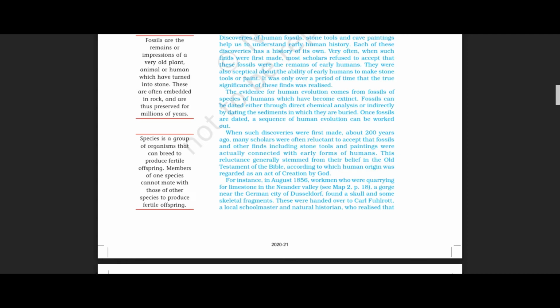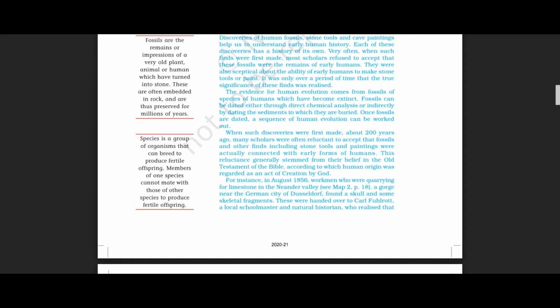In the Bible itself, what does it say? Yes, the human origin was regarded as an act of creation by God. So in the Bible it says that human creation was an act of creation by God. Human beings are created by God only. So the scholars refused to accept, or showed their reluctance, due to these reasons only. They said that because in the Old Testament it says all human beings were created by God. So this is the major reason. Hope you understand. So let us move into the next paragraph.